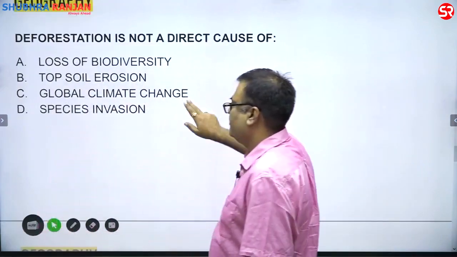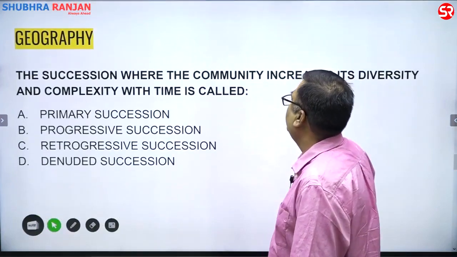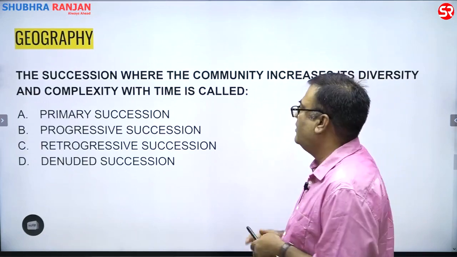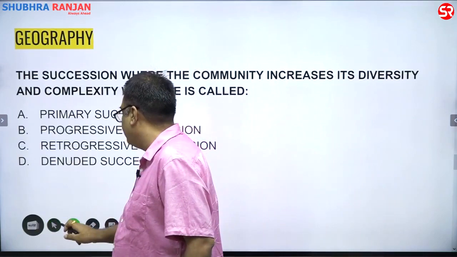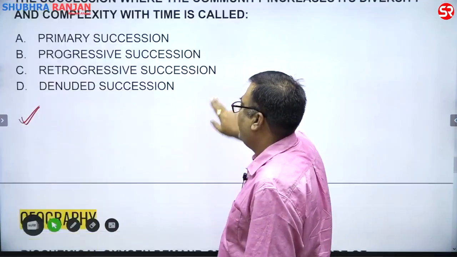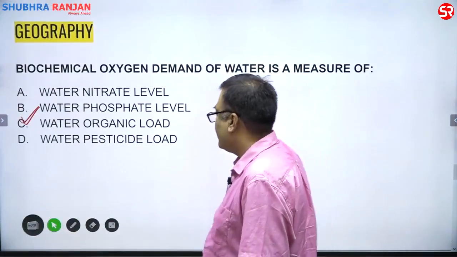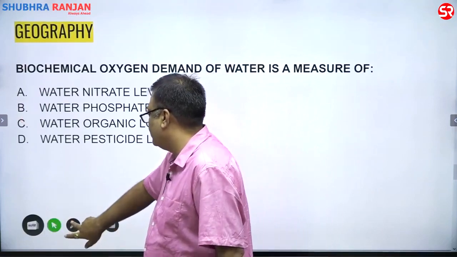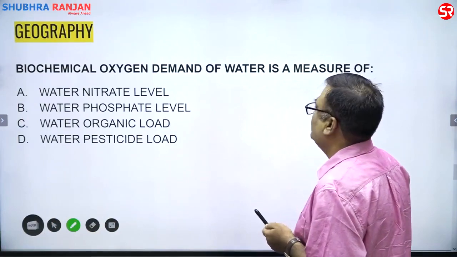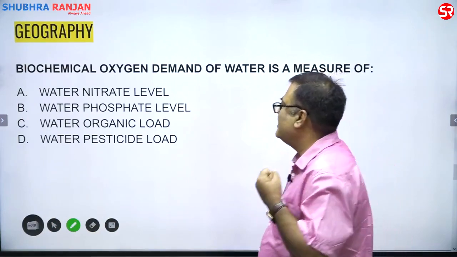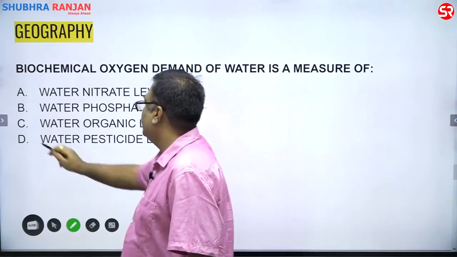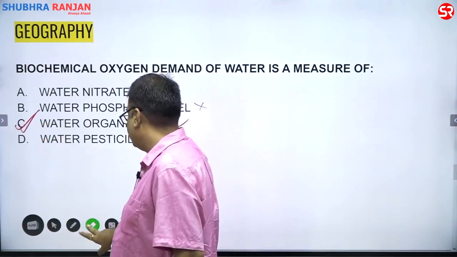Now the next question is, succession where the community increases its diversity and complexity with time is called. So that is the primary succession, a very basic question of biological diversity. All right. Next one is biochemical oxygen demand of water is a measure of, that is, when the organic substances are decomposed. Water nitrate level, no. Phosphate level, no. Organic load, yes. Answer is C.